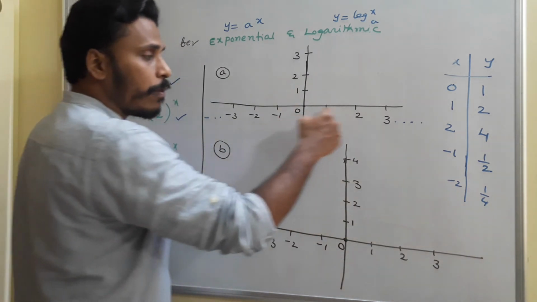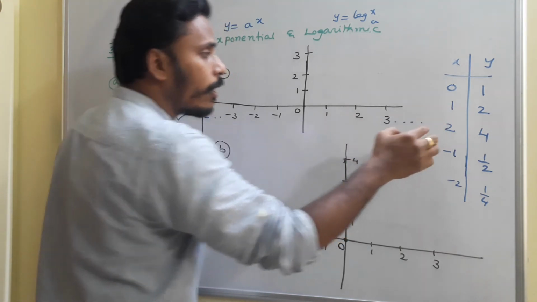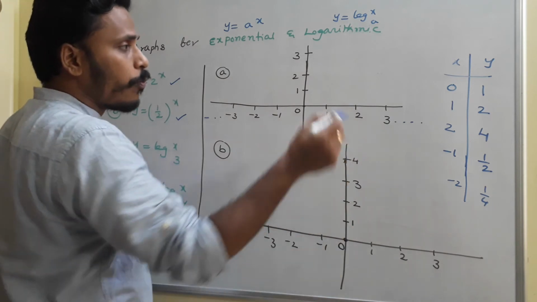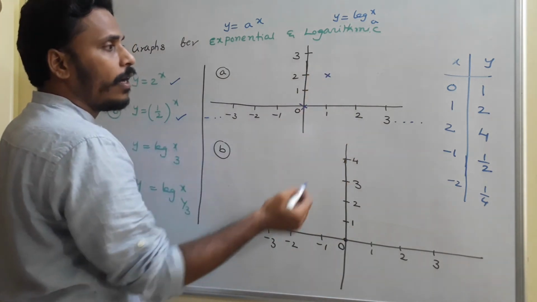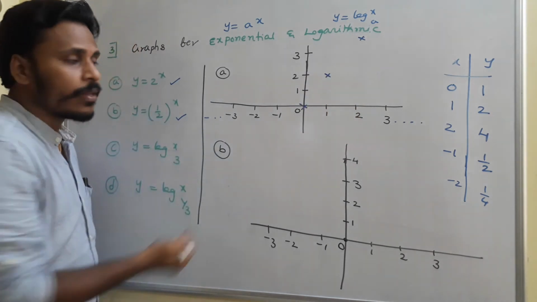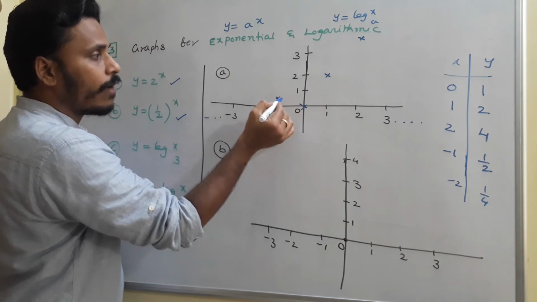Whereas in the right side part, if you increase the x values from 1 to 3, the y values also increase, like 2, 4, 8. So with that idea, first point is 0, 1, this is the point. Next point is 1, 2, this is the point. Next point is 2, 4, somewhere I have this, where it is the point. And whereas on the left side, minus 1 and 1 by 2. Okay, here I have the point, right?